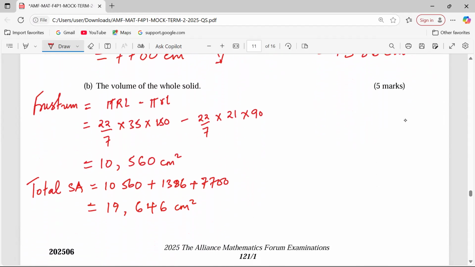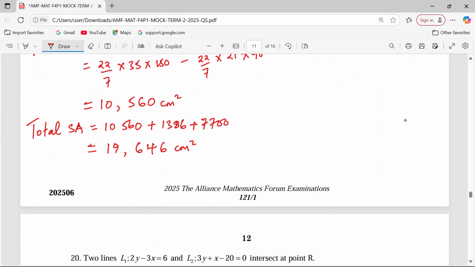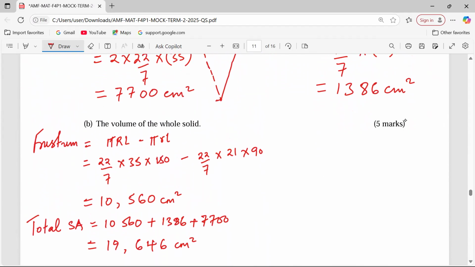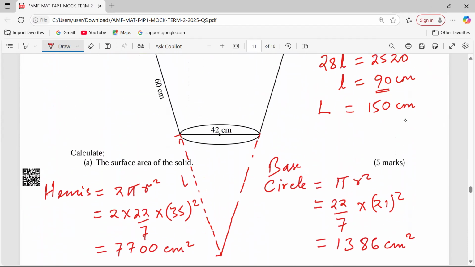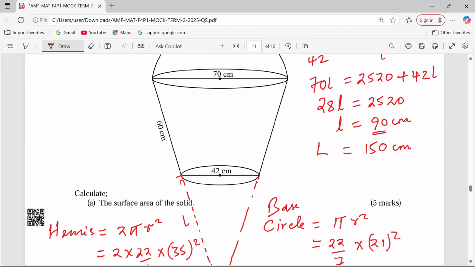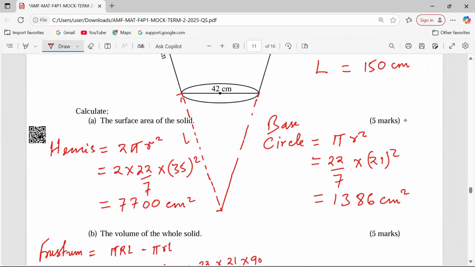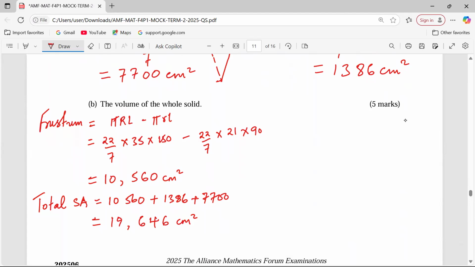Let's check now something else here. Part B. We used the space for part B, but at least you have understood part A. We had to prolong the diagram for you to see the smaller cone which was cut, the original cone, and the frustum that remained. So with this now, we can check our part B. Let me try to manage the space on this side. We need the volume of the whole solid.